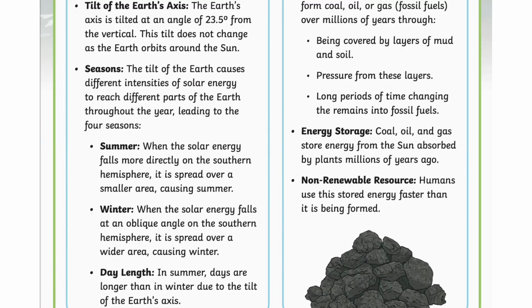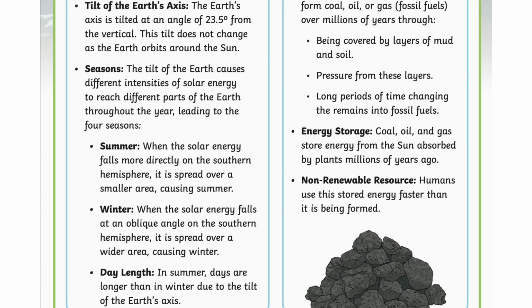Tilt of the earth's axis. The earth's axis is tilted at an angle of 23.5 degrees from the vertical. This tilt does not change as the earth orbits around the sun. Seasons. The tilt of the earth causes different intensities of solar energy to reach different parts of the earth throughout the year, leading to the four seasons.